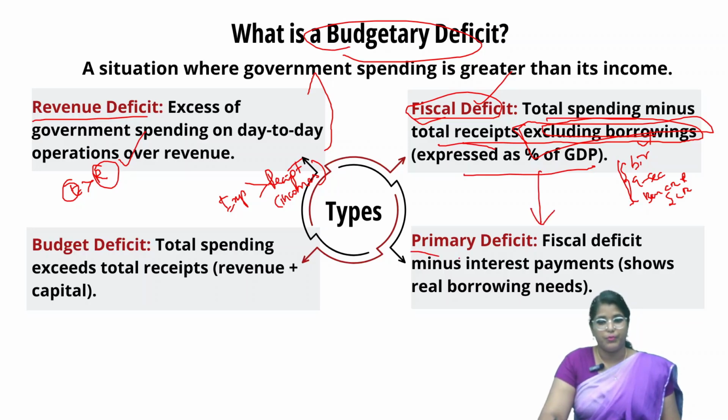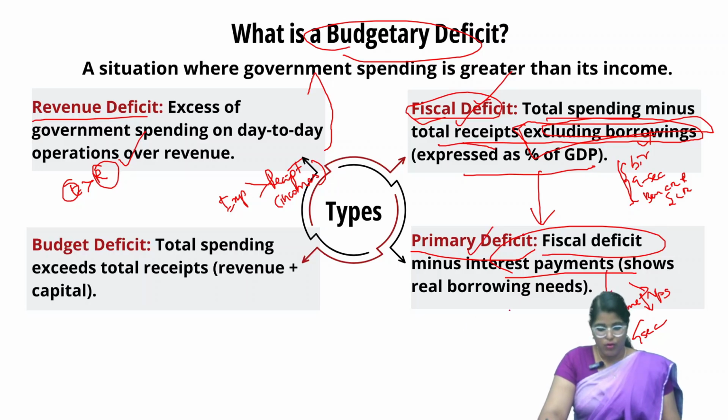Primary deficit is fiscal deficit minus interest payments. Interest payments are what the government pays as interest to people under any scheme, like a pension scheme, NPS, or any GSEC interest payments. Wherever the government pays interest, when we subtract that from the fiscal deficit, we get the primary deficit. So these are all the types of budgetary deficit.